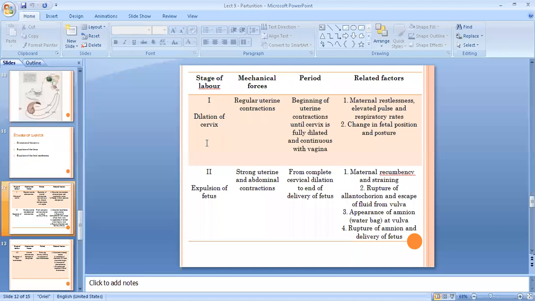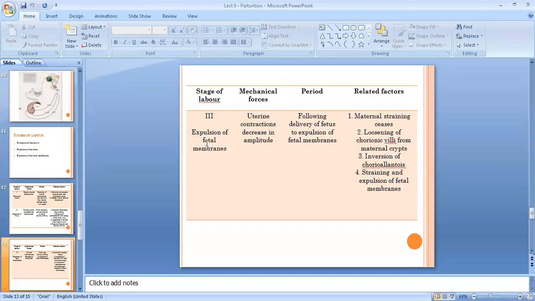As you all know, the fetus is lined by allantochorion and amnion. So there will be rupture of allantochorion, which is called the first water bath, and there will be escape of fluid through the vulva, obviously. There will be appearance of amnion, which is the second water bath, and as the delivery of the fetus continues, there will be rupture of amnion as well, and the fetus will be delivered. So these events will occur during the second stage of labor.